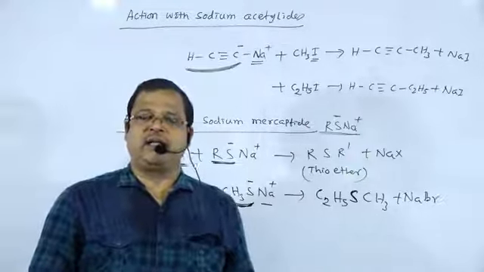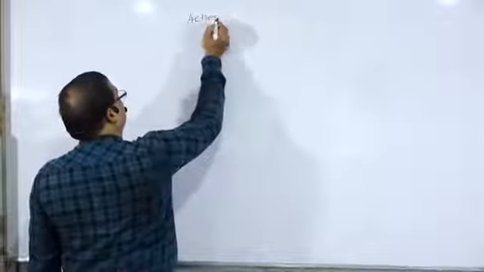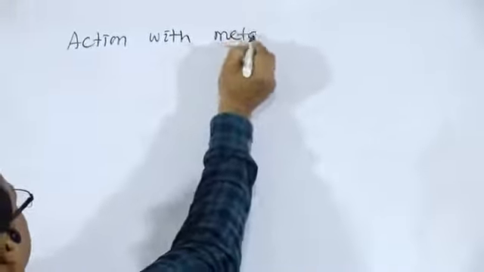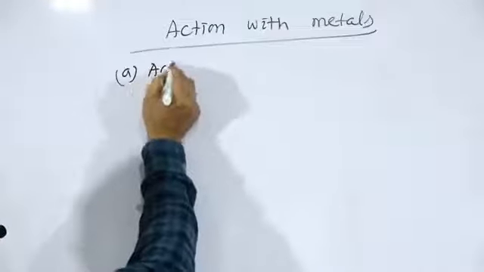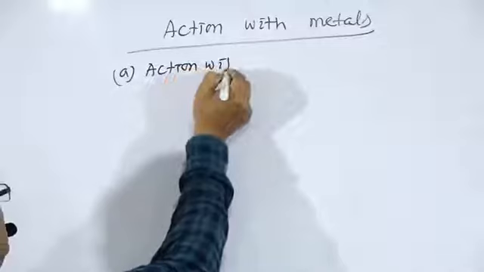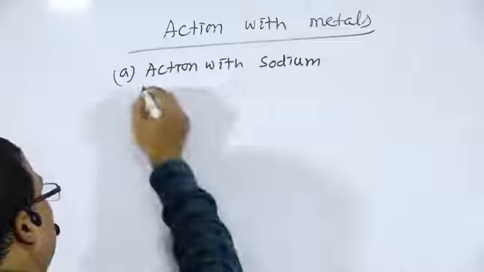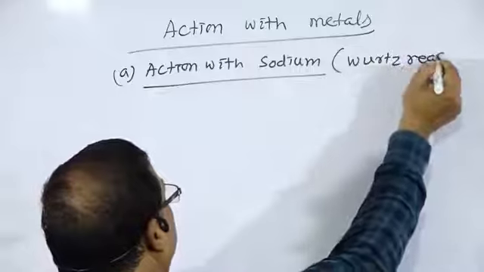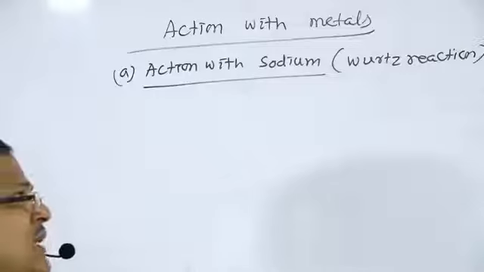Next we will explain action with metals. Next, let's say action with metals. First one, action with sodium, that is your Wurtz reaction. Action with sodium is the Wurtz reaction.